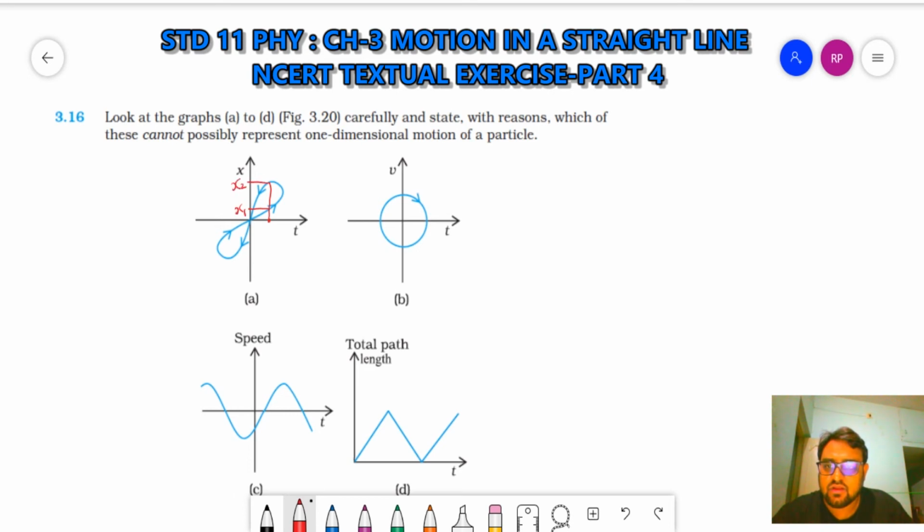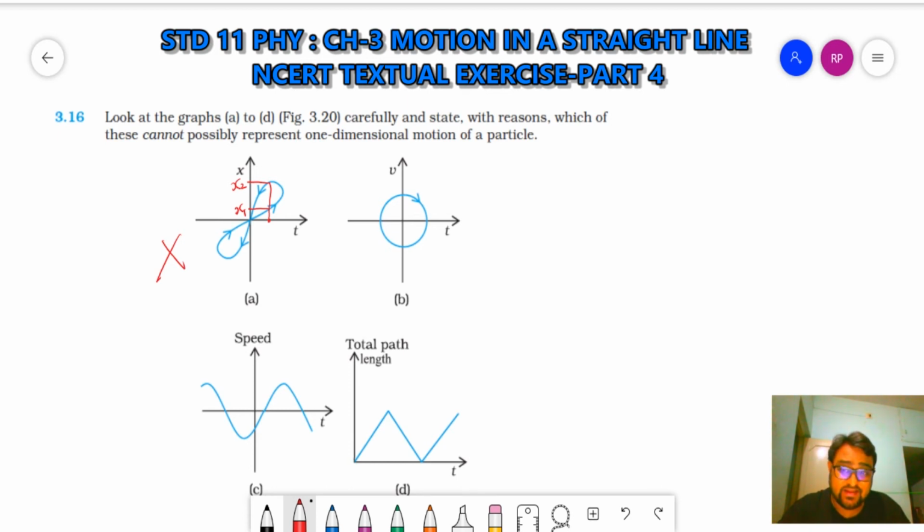Clear? It's just logically clear that at one time, no particle or no object or no person can be present at two different positions, right? So A does not represent one dimensional motion.